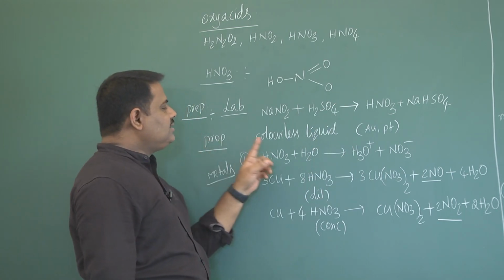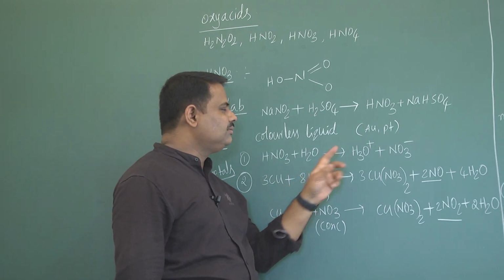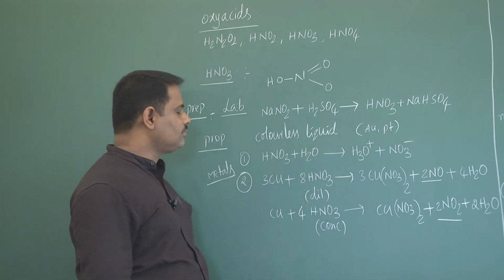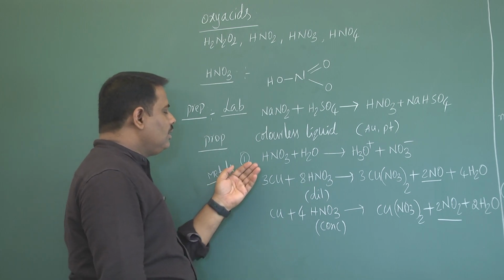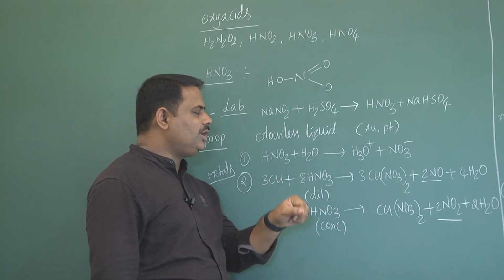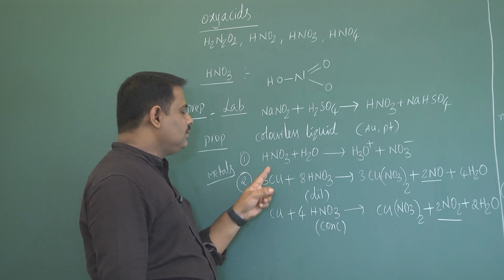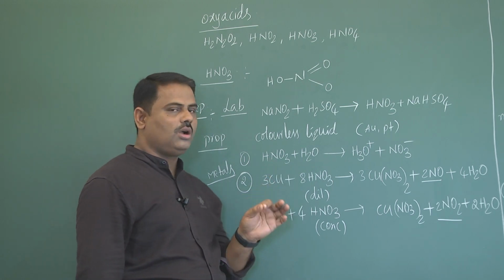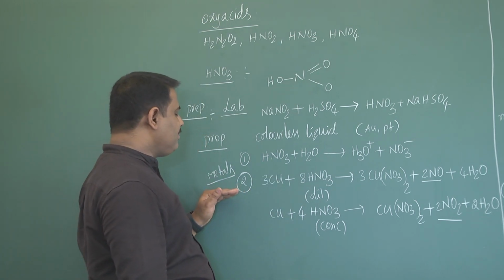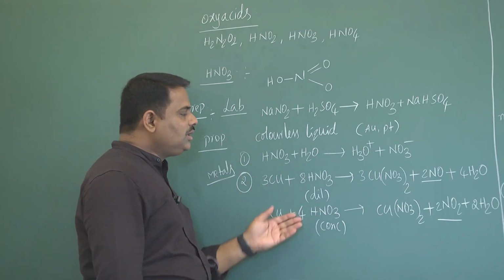Now nitric acid is a colorless liquid. It won't react with noble metals like gold and platinum. When nitric acid is added to water, we will get hydronium ion and nitrate ion. It indicates nitric acid is a strong acid. Now here, when it reacts with some metals like copper and zinc, what are the products you are getting?